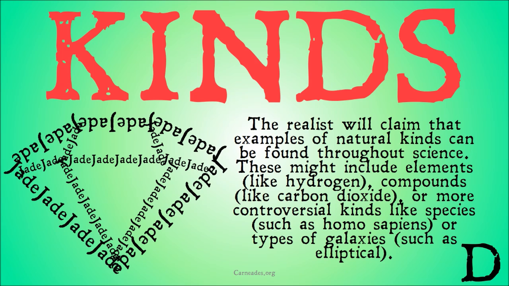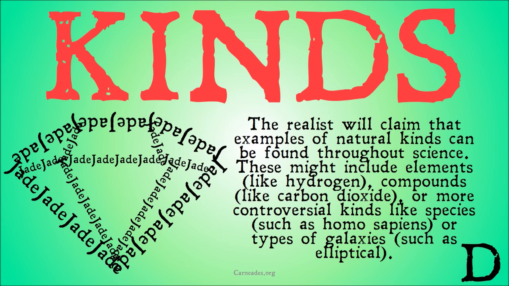So the realist will claim that examples of natural kinds can be found throughout science. These might include things like elements. So hydrogen would be a natural kind, a naturally occurring type of thing, and then individual clumps of hydrogen would fit that. Compounds also might fit into this, such as carbon dioxide or water. These would be a natural kind of thing. And they naturally occur in the world, and we as scientists have figured out, oh look, we discovered this is a kind of thing, this carbon dioxide or this water.